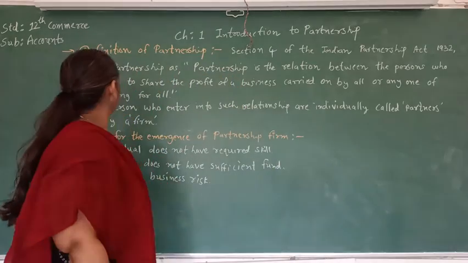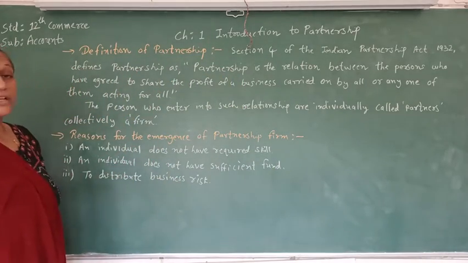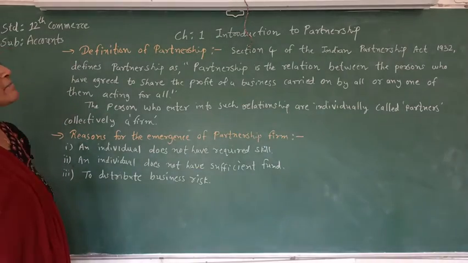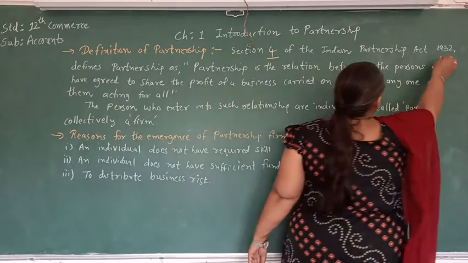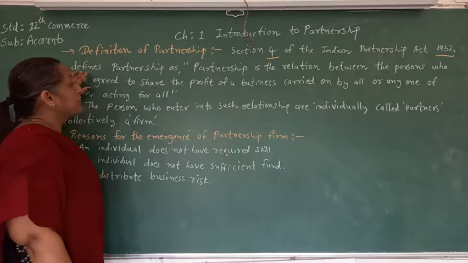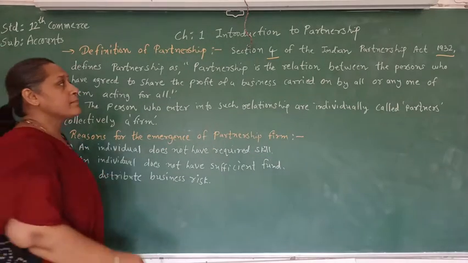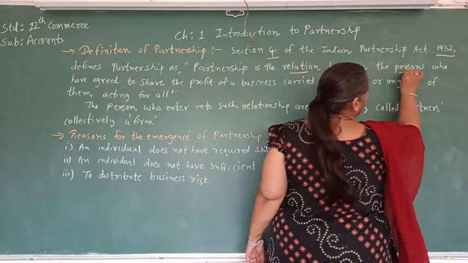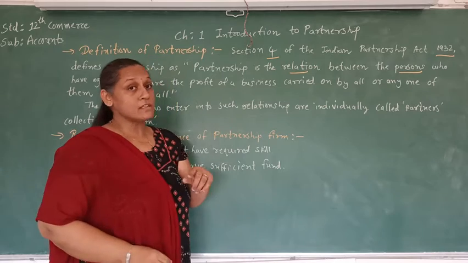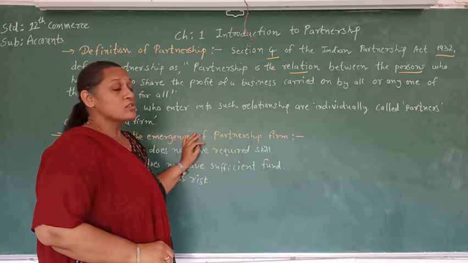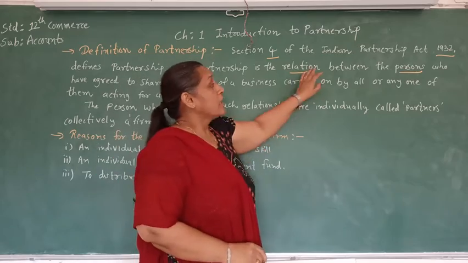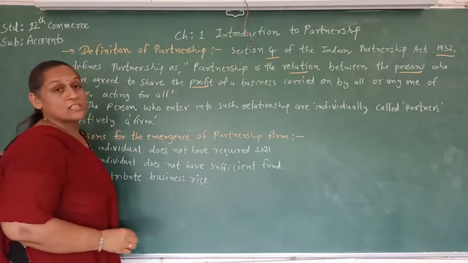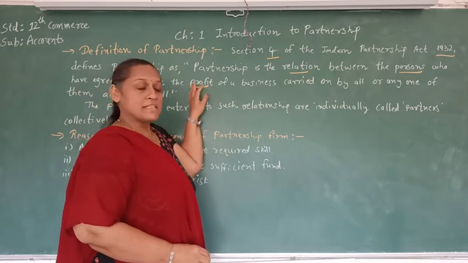Let's see the definition of a partnership firm. The definition of a partnership firm is given by Section 4 of the Indian Partnership Act 1932. It defines partnership as a relation between persons. Persons means two or more persons. When there is one person running the business, it is called sole proprietorship. Here two or more persons have a relationship and have agreed to share the profit of the business. Profit includes loss of the business also.